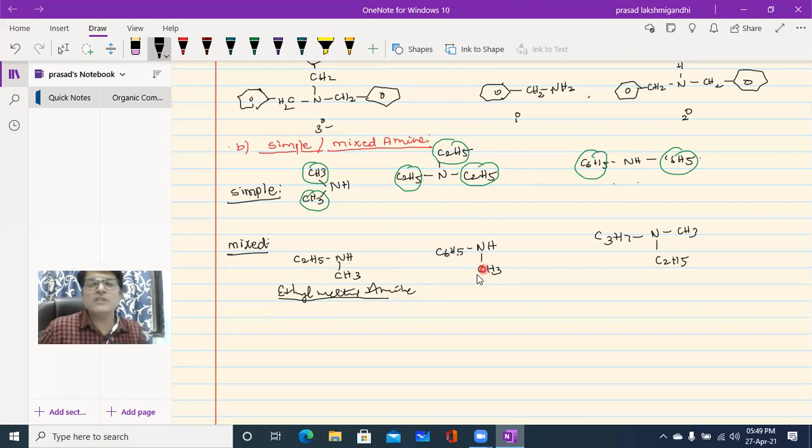What about this one, beta? This one is phenyl, this one is methyl. Methyl C6H5 means the same compound according to the structure. Simply we can draw like this: benzene ring with NH and CH3.